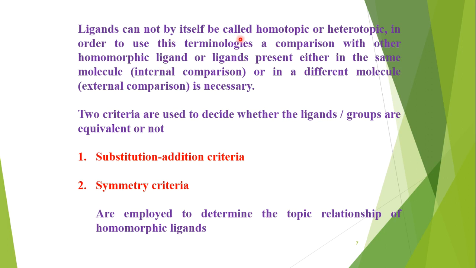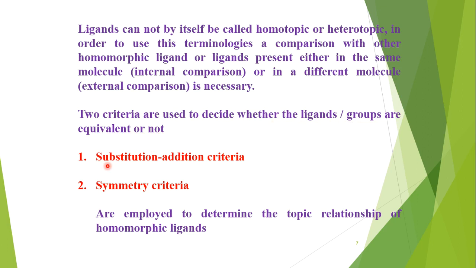Ligands cannot by themselves be called homotopic or heterotopic. In order to use these terminologies, a comparison with other homomorphic ligand or ligands present either in the same molecule, internal comparison, or in a different molecule, external comparison, is necessary. Two criteria are used to decide whether the ligand groups are equivalent or not, meaning homotopic or heterotopic.